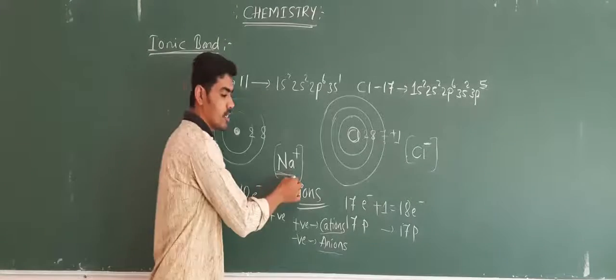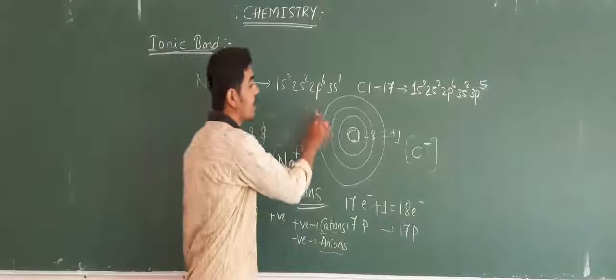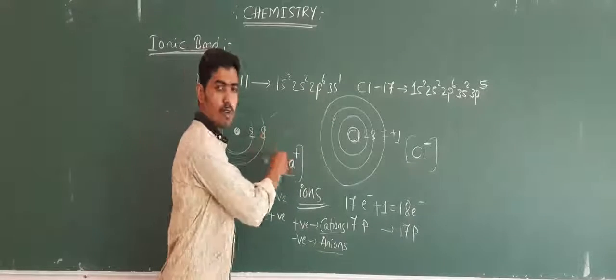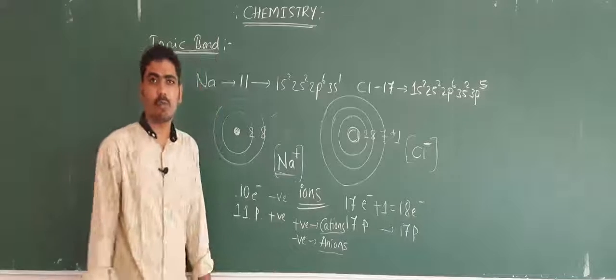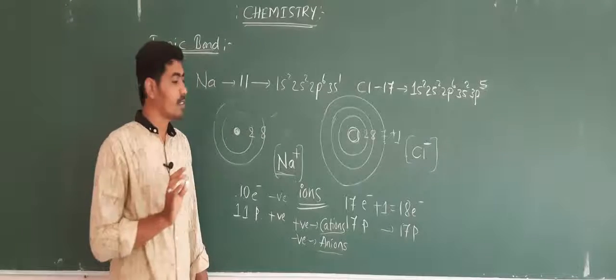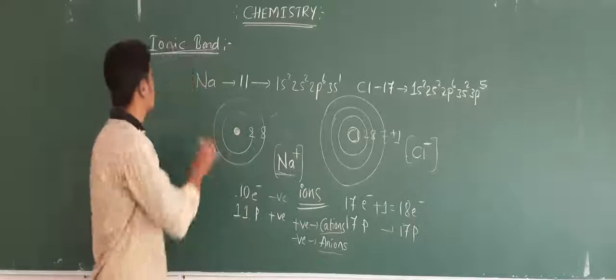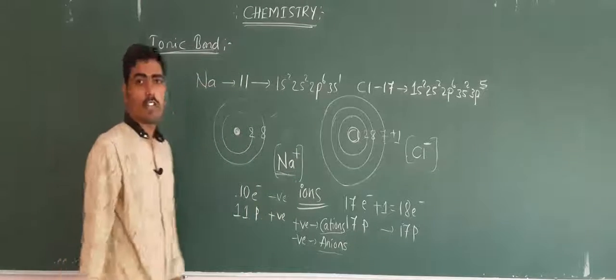When the electrons get transferred from one outermost shell to another outermost shell, then such kind of bond is formed, and those bonds are said to be ionic bonds.